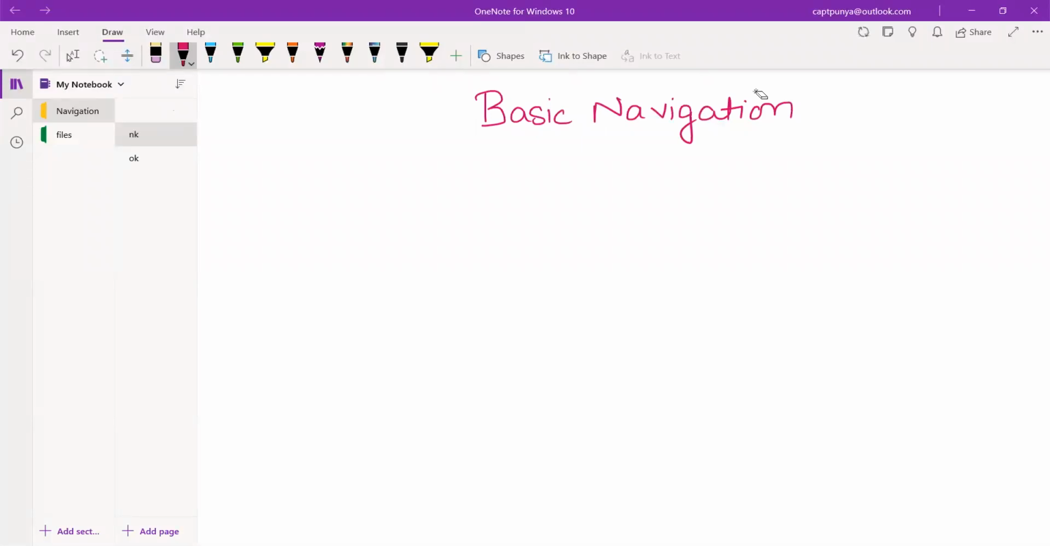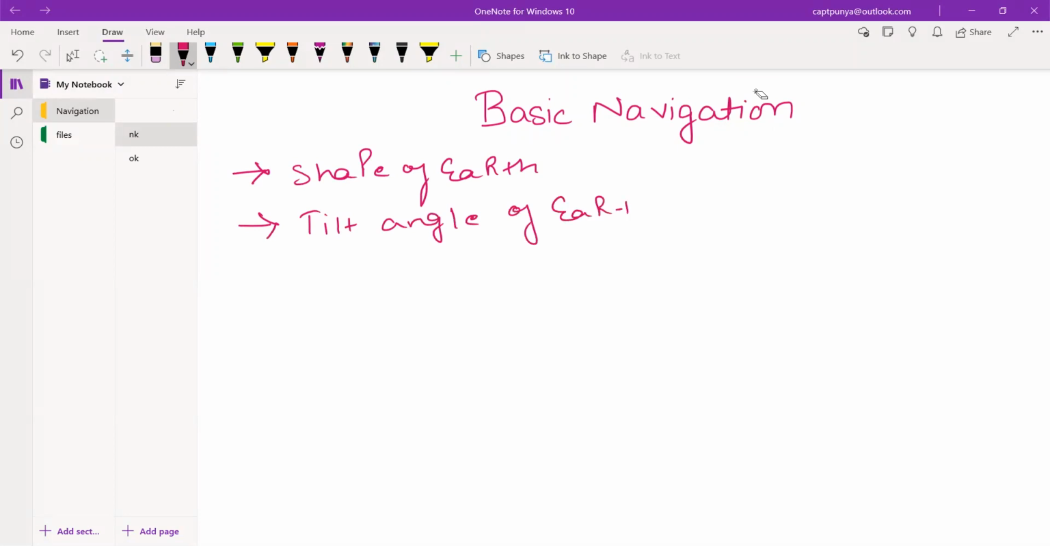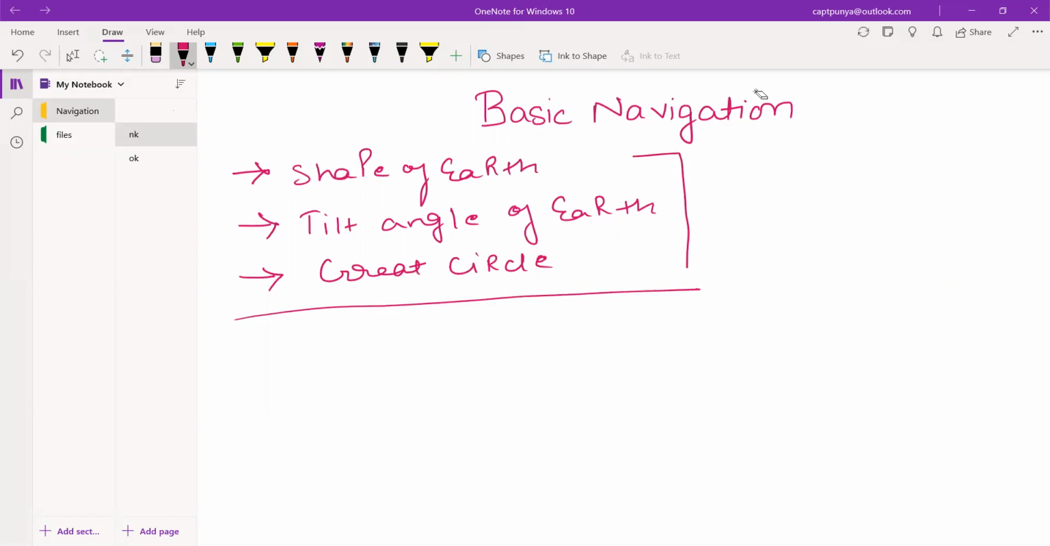In the basic navigation, guys, today we will be doing three topics. The first one is the shape of Earth. We will understand this. Second, we will understand what the tilt angle of the Earth is. And the third topic which we will understand today is great circle. These are the three topics which we will cover in today's video. All right, so let's start with the shape of Earth, guys.